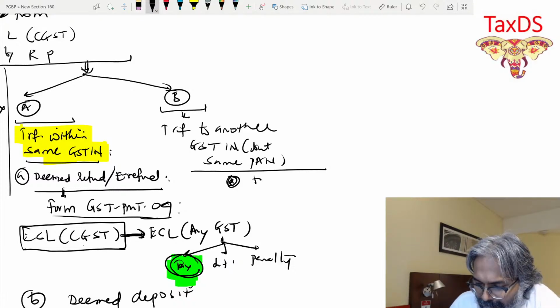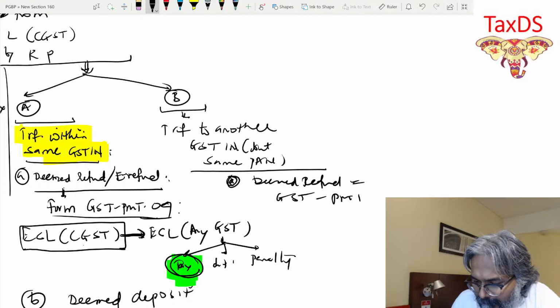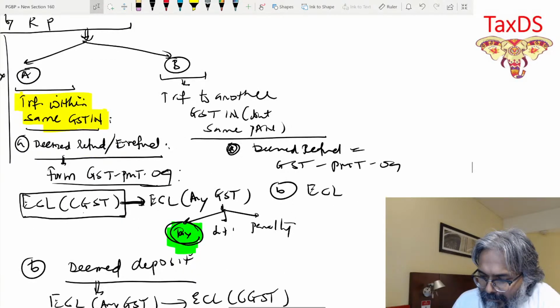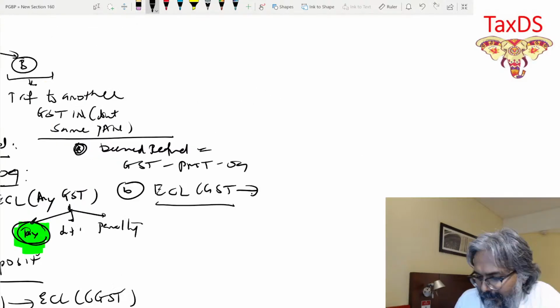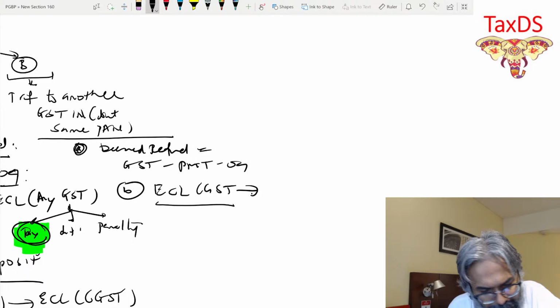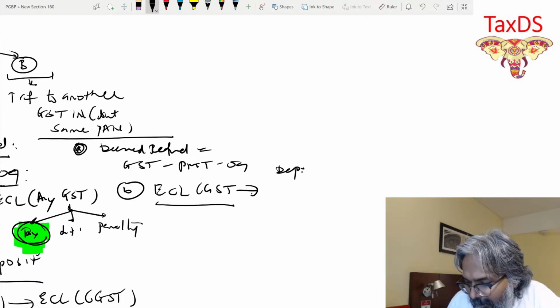So deemed refund. First thing would be deemed refund, which is again the GST PMT-09, and thereafter, students, what? In this case, now the electronic cash ledger, CGST. Once I get the refund, now I'll deposit what, students? Deposit with the DDP, deemed distinct person.